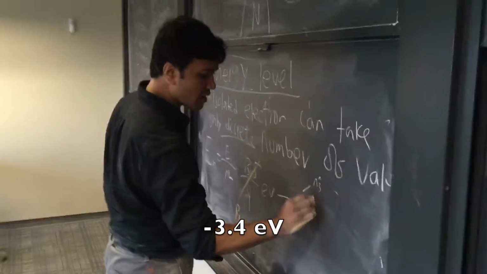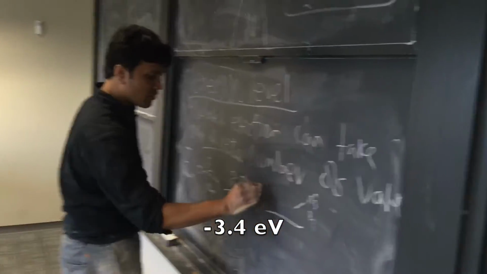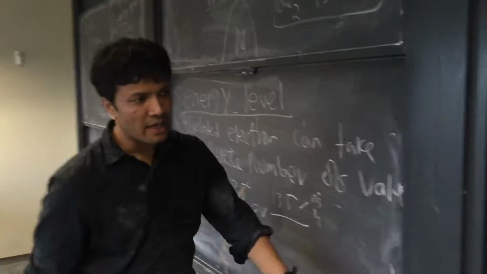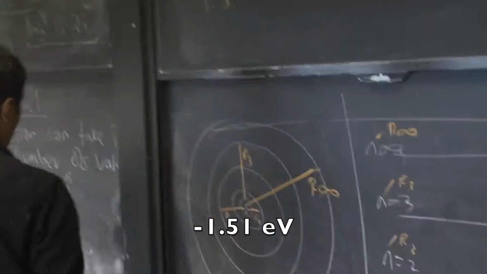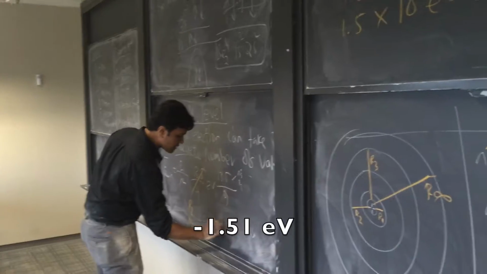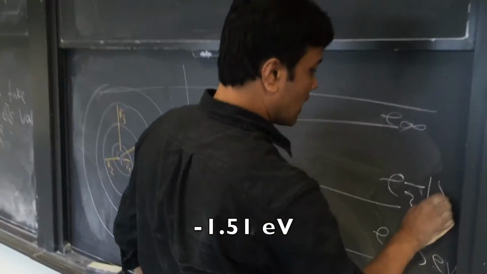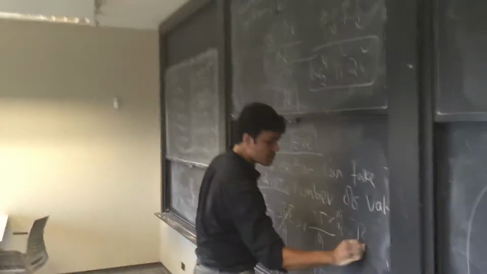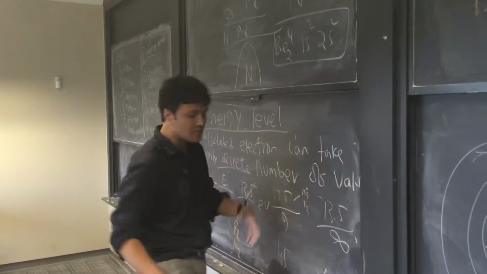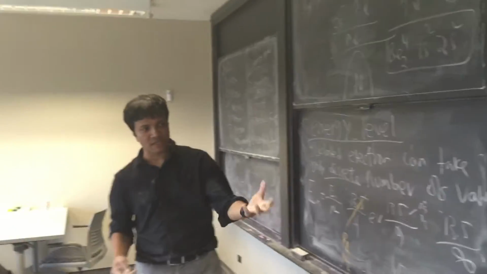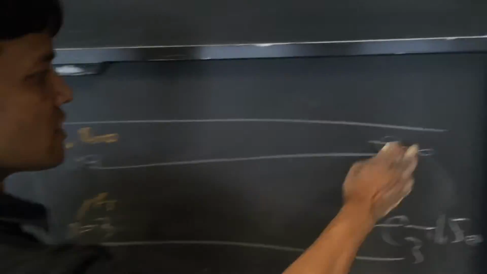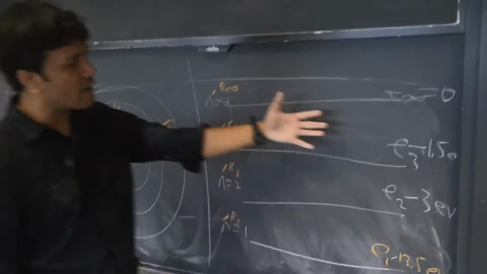At n equal to 3, I have 13.5 divided by 3 squared, which is 9. Then I have something like 1.5, so I have negative 1.5 electron volt. What about at infinity? If I divide 13.5 by infinity, any number divided by infinity is 0 by definition. So at energy level infinity, at the infinite orbital, I have energy 0.